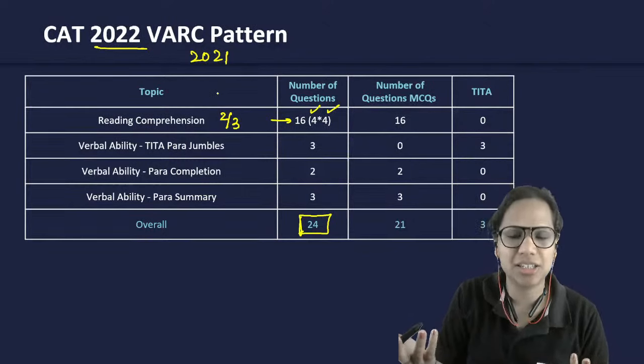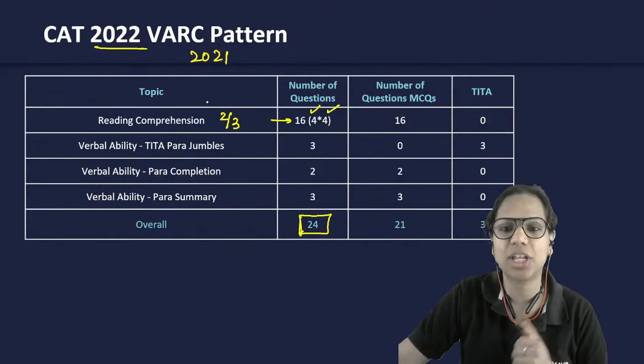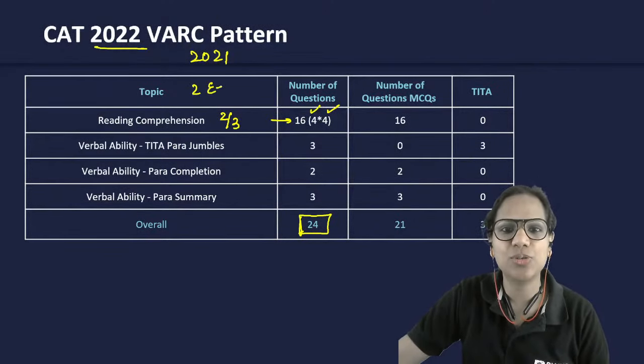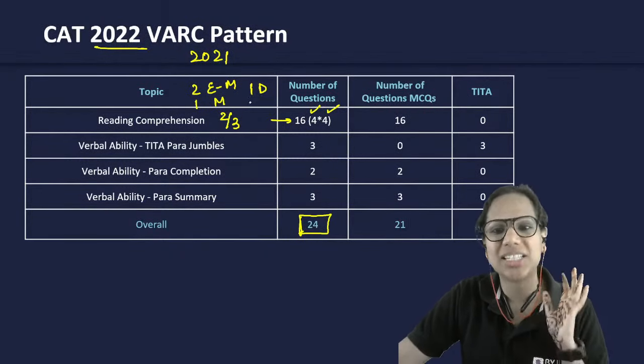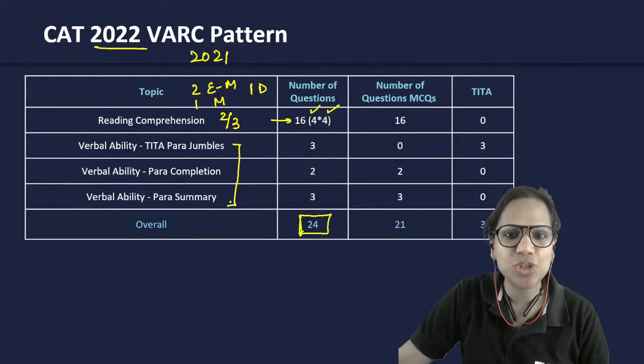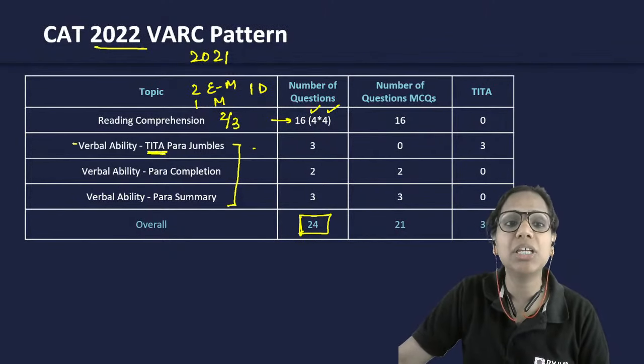That was the pattern last year. That was the difficulty level last year. That's what I should say, right? Two easy to moderate, one moderate, and one difficult RC passage. Then when it comes to VA, three questions from type in the answer para-jumbles, meaning no options to